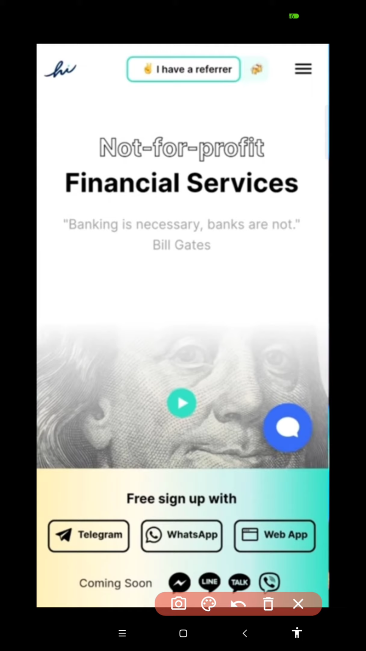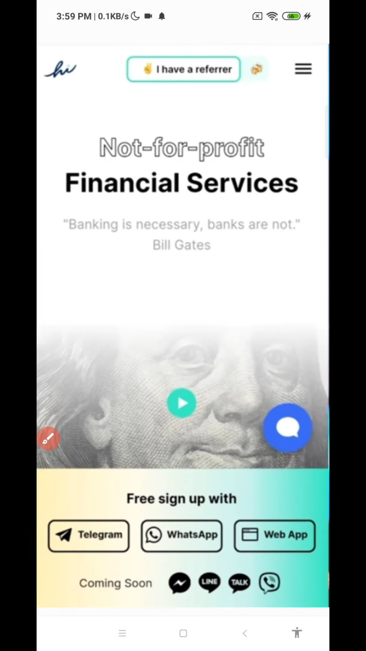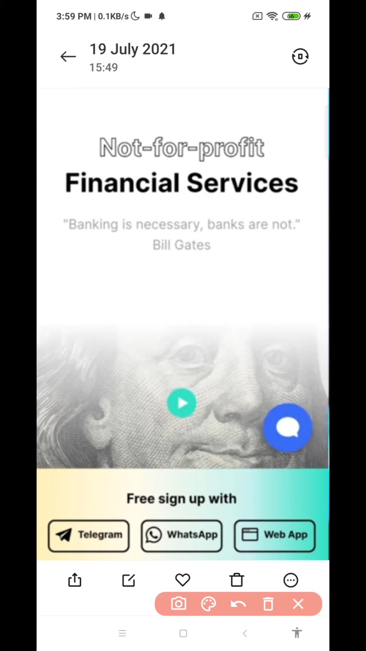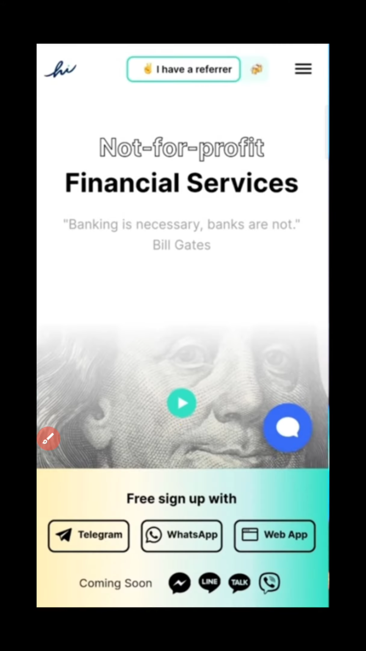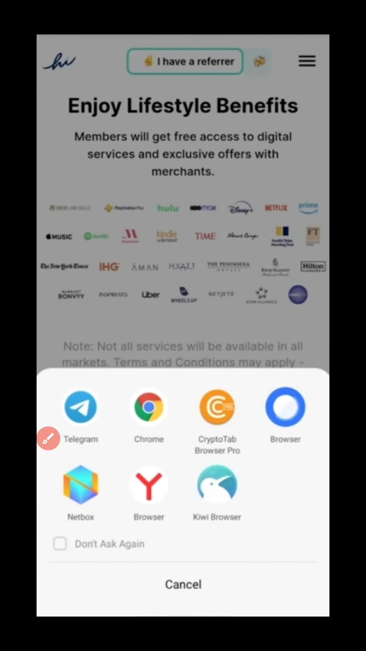After that, go here and click the Telegram link. You should click on the Telegram button. After clicking on the Telegram button you will get an interface like this. Now click on the Telegram.